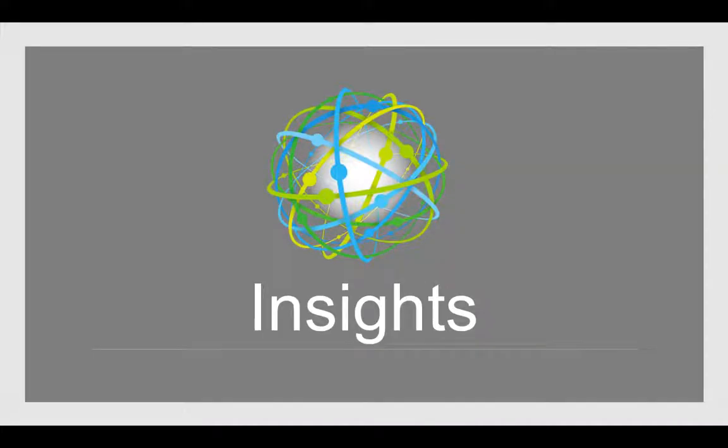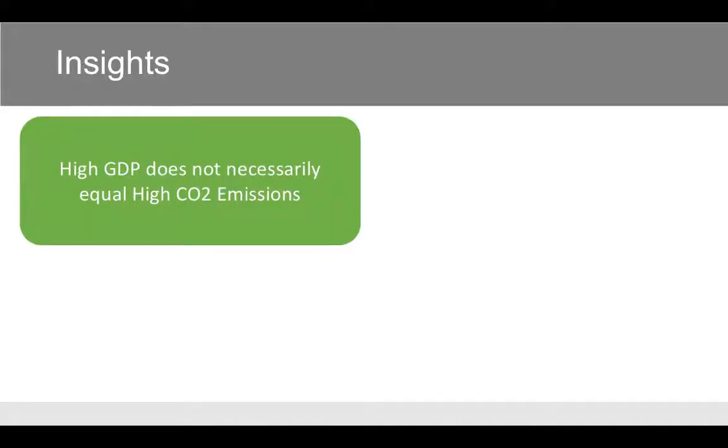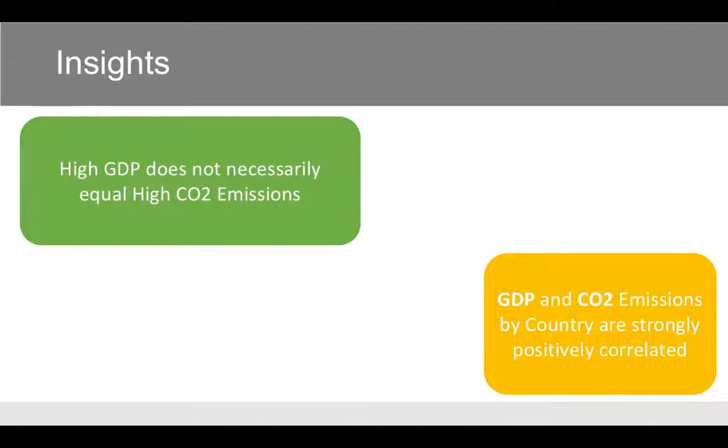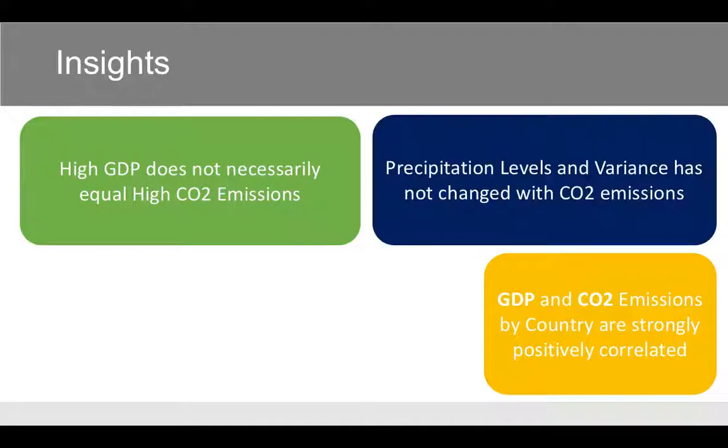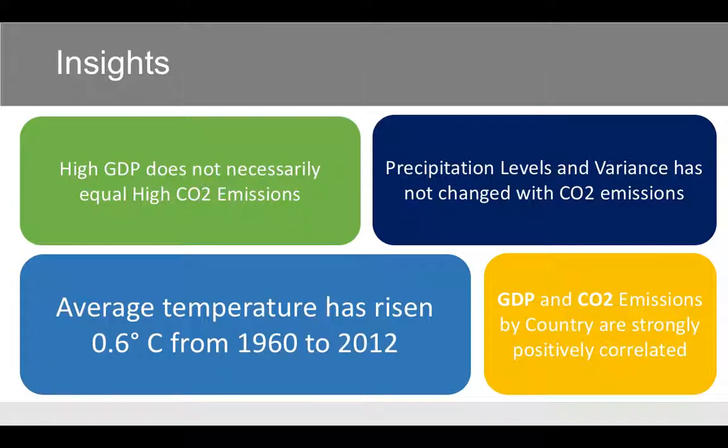Now, though our hypothesis was proven to be wrong, we developed 4 key insights and interesting discoveries to take away from this project. The first being the fact that high GDP does not mean there will be high CO2 emissions. However, there is a positive correlation between the two. Next, we noted that precipitation levels and variance have not changed with CO2 emissions. However, we've seen average temperature rise by 0.6 degrees Celsius between 1960 and 2012.